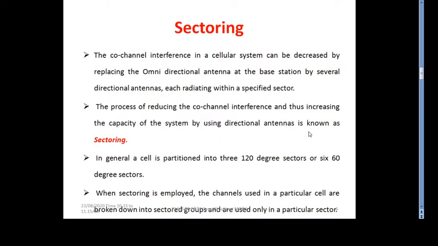When sectoring is employed, the channels used in a particular cell are broken down into sector groups used in a particular sector. So when the hexagon is divided into 120 degree or 60 degree sectors, each sector occupies a particular group of channels which is used only by that sector.